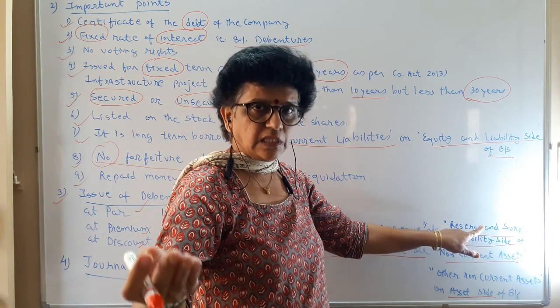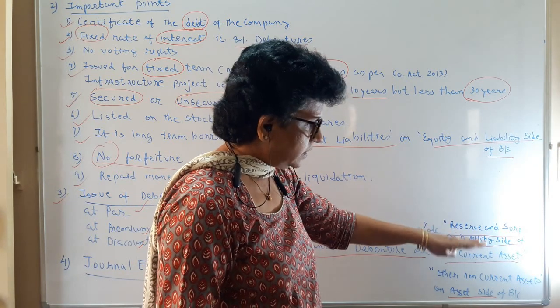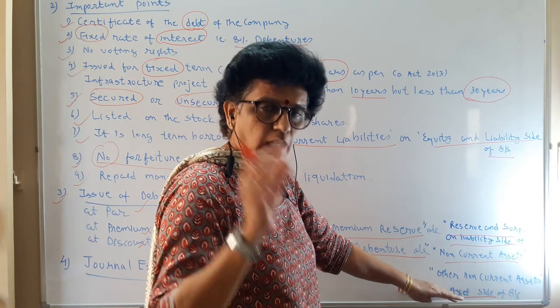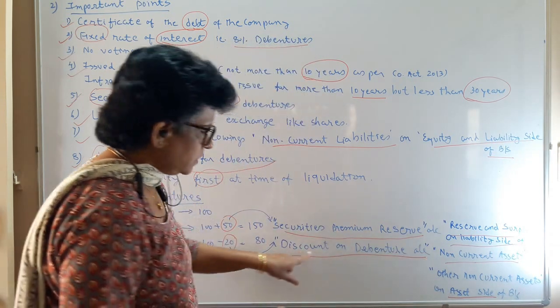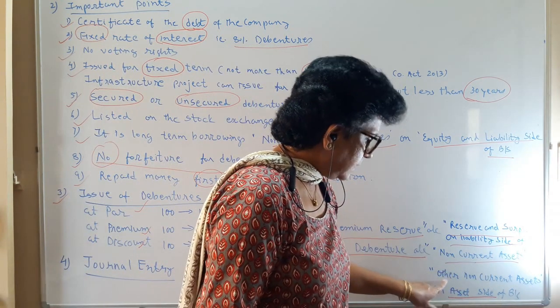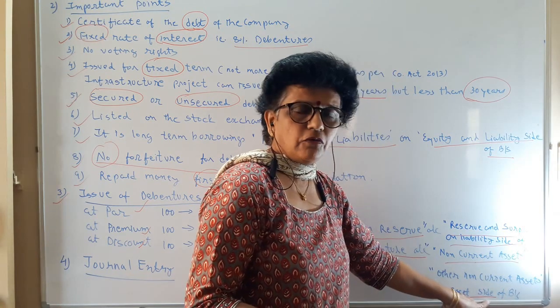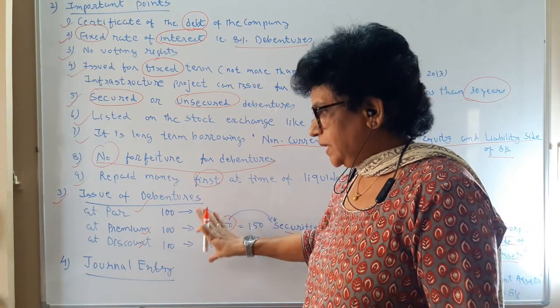In our company accounting final account chapter, we will study all the main heads, subheads and all the points you have to keep in mind. So discount on debenture is recorded as a non-current asset under the head other non-current asset on the asset side of the balance sheet. In this manner the debenture issue can be done.